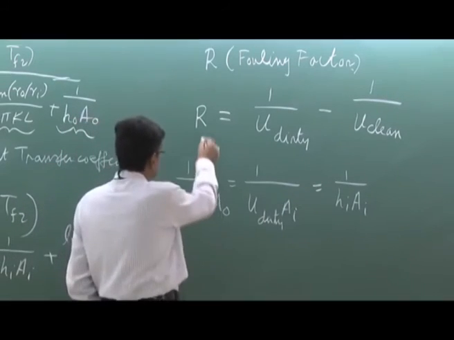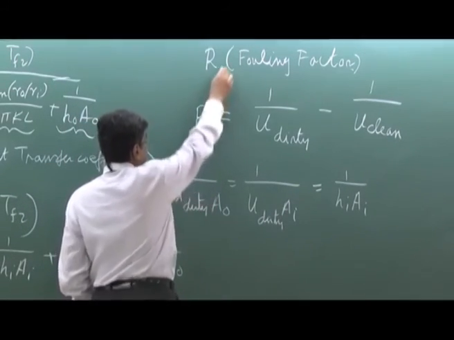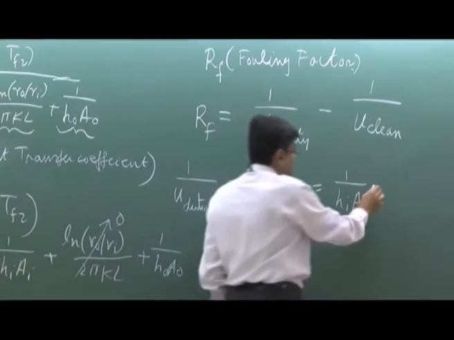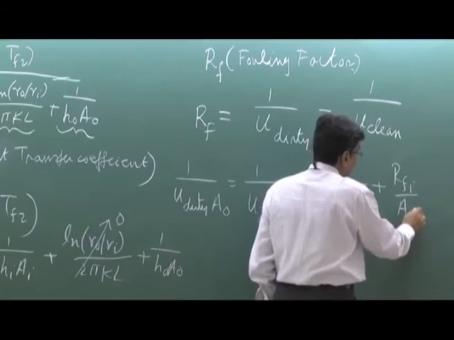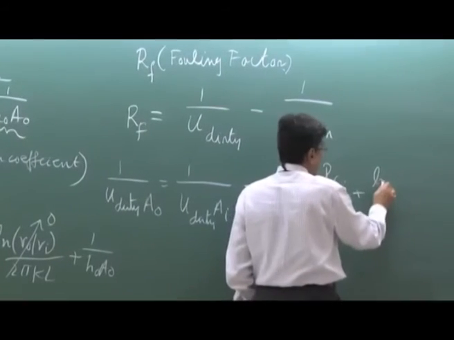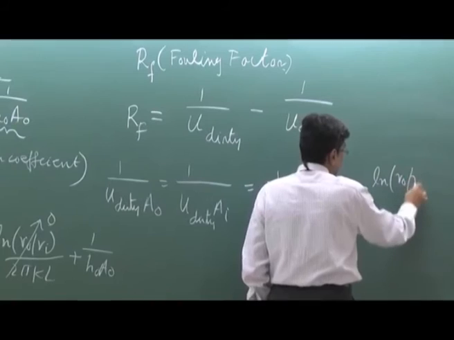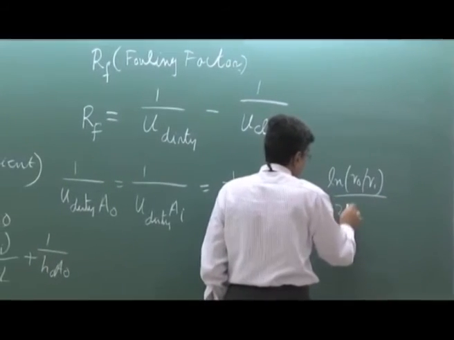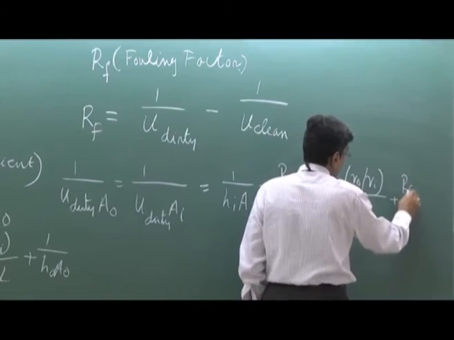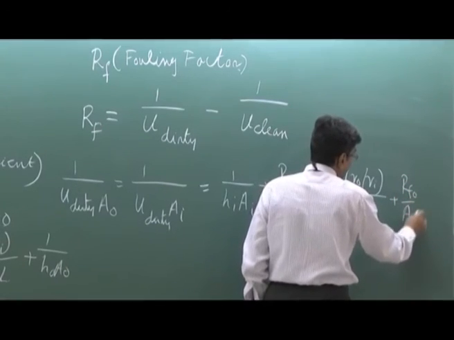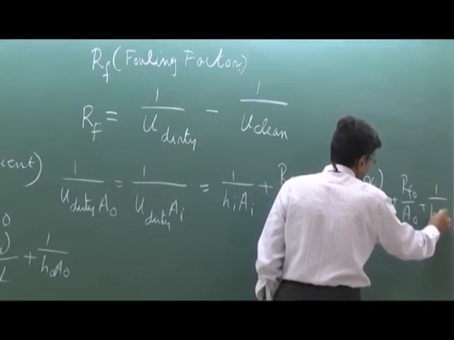So therefore, this fouling factor is RF. So this is for inner RF I by AI, plus if you do not neglect the conduction resistance, this is R0 by Ri over twice pi L K plus RF O by AO plus its convective resistance.